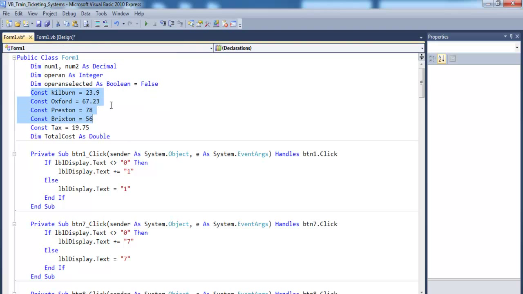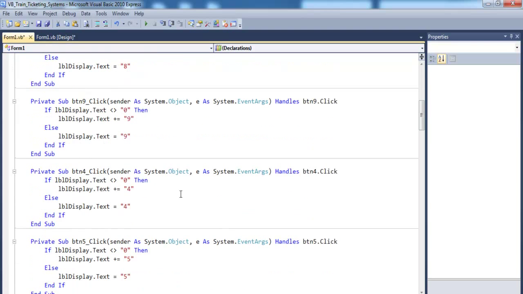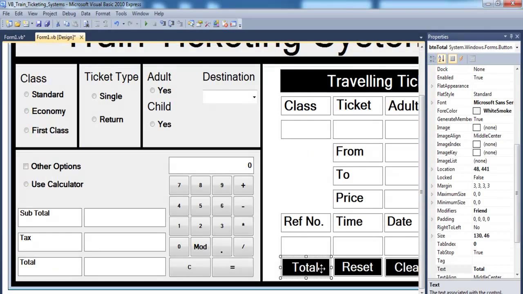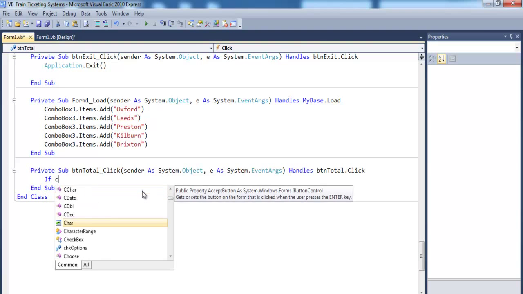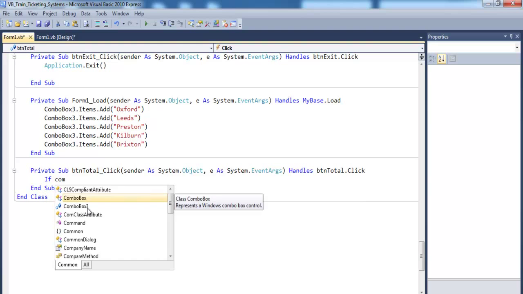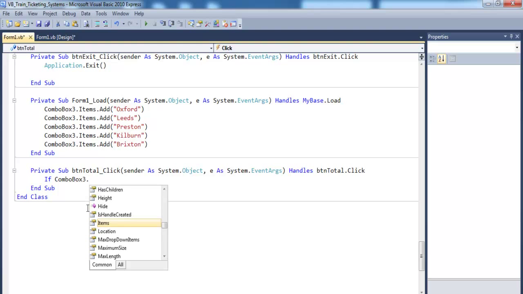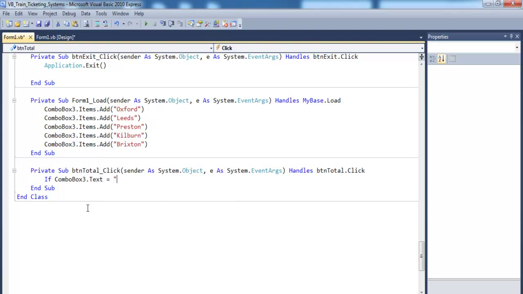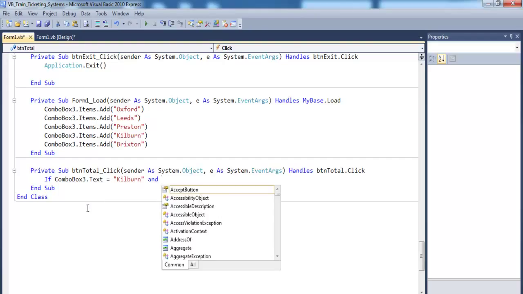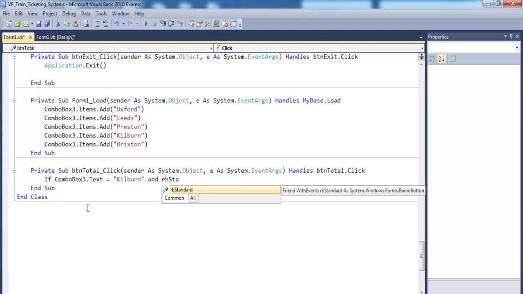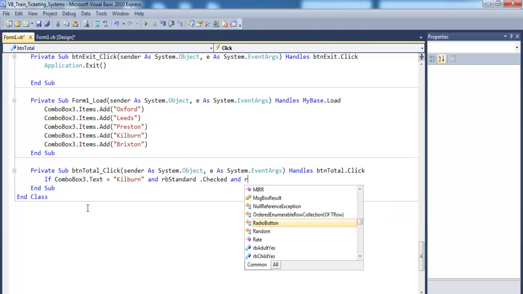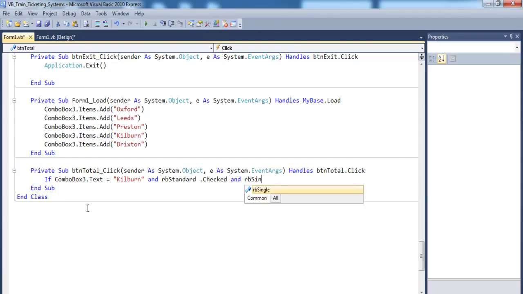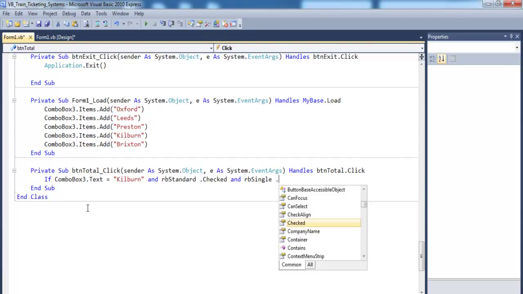Okay, I have all my variables in place. Now let's go for the total coding right there. So double click on this and start by saying if combo box three dot text equals, let's say Kilburn, and radio button standard dot checked and radio button single dot checked.